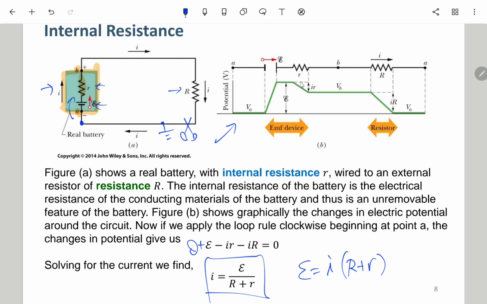It drops down by the internal resistance, stays the same, and then drops down by capital R, going back to VA, or 0 if you like. This line tells you the potential over the whole loop.